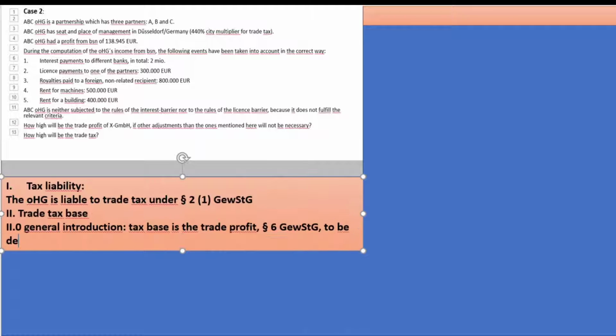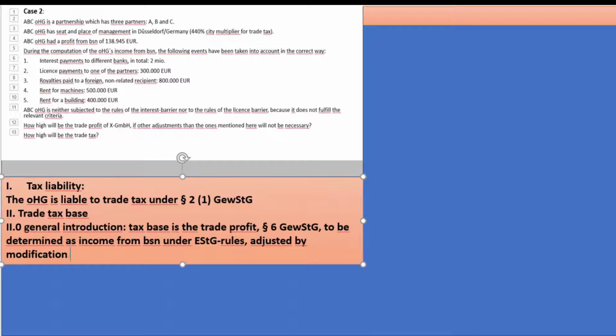That's to be determined as income from business under ESDG rules, adjusted by modifications laid down in paragraphs 8 and 9 of the Trade Tax Act.